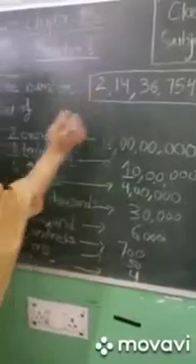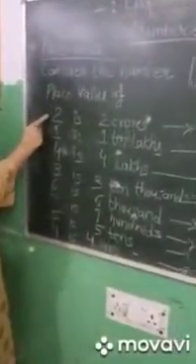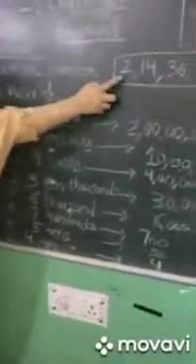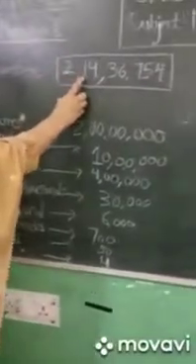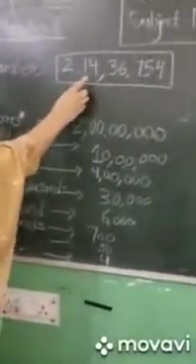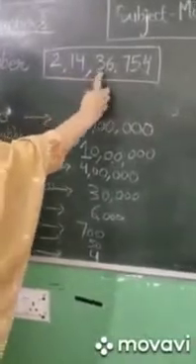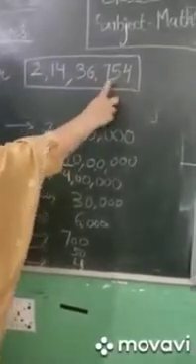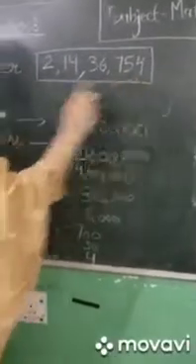Starting from 2: the digit 2 has the place value 2 crore in this number. 1 has the value of 10 lakh. 4 has the value of 4 lakhs. 3 is 30,000. 6 is 6,000. 7 is 700. 5 is 50 and 4 is in the place of ones.